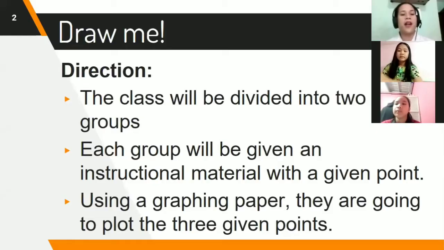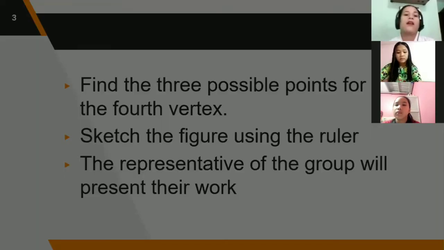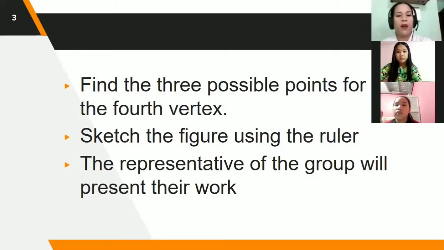I will share screen now for you to see the instructions. So this is the instruction for your activity. The class will be divided into two groups. Each group will be given an instructional material with a given point. Using a graphing paper, they are going to plot the three given points. Find the possible points for the fourth vertex. Sketch the figure using the ruler. The representative of the group will present their work.